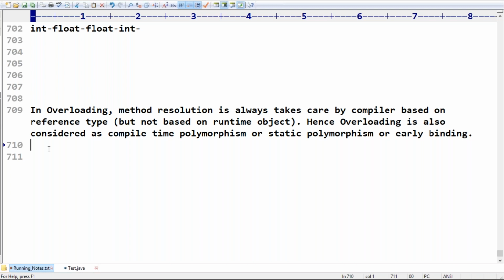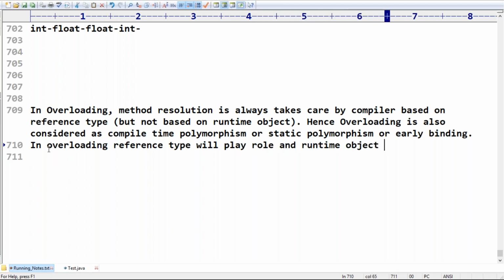In overloading, reference type will play the role and the runtime object is a dummy. Everything is taken care of by the compiler based on reference type.